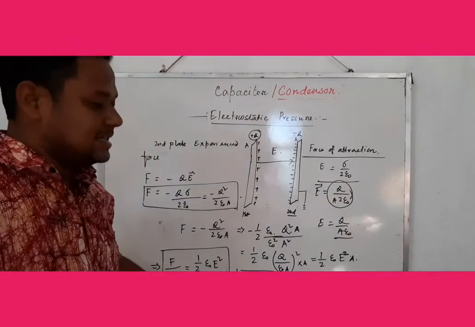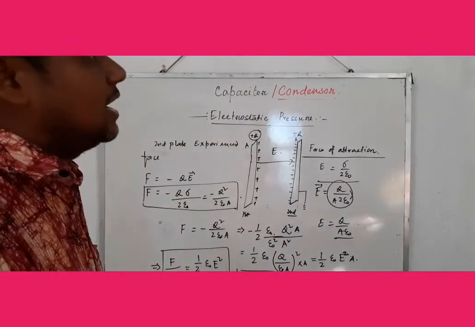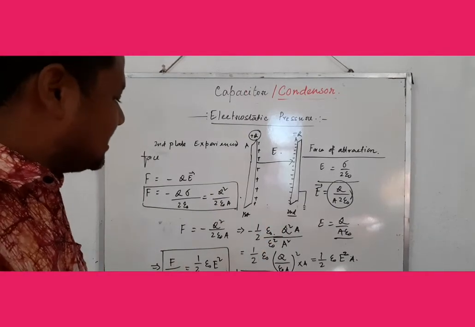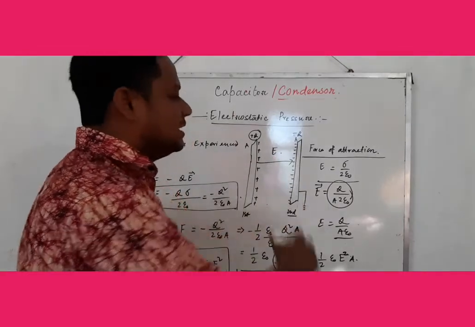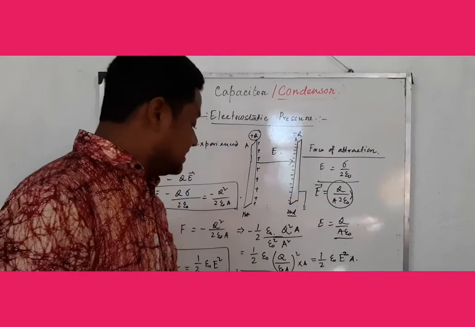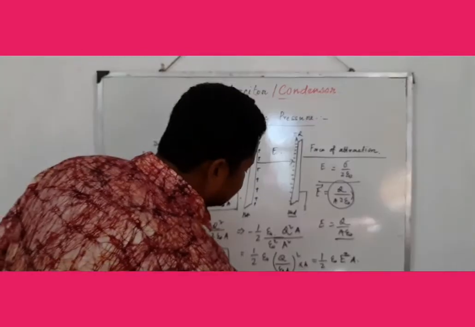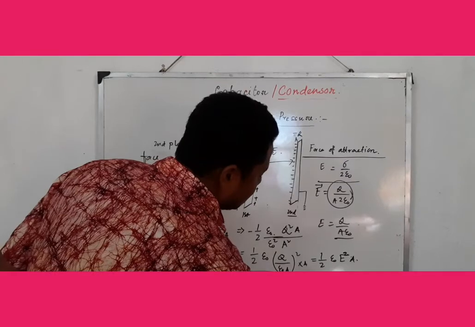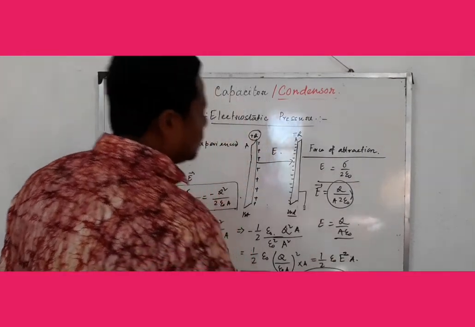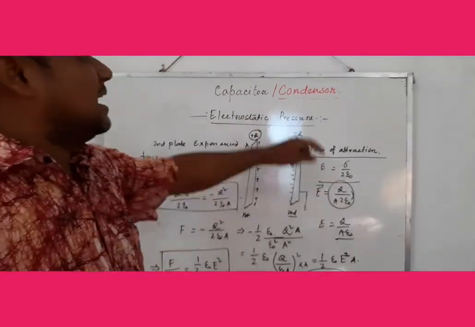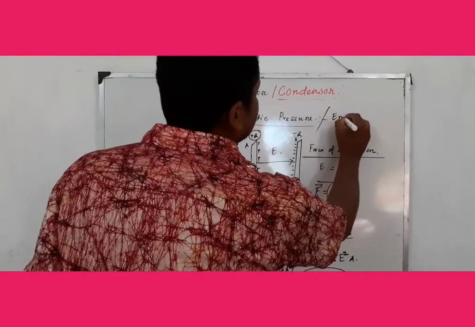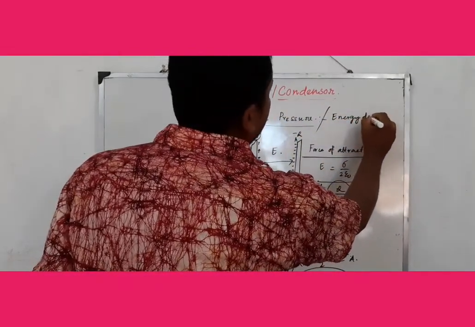Not only for a capacitor, the pressure for two conducting sheets adjacent to each other will be P equal to half epsilon 0 E square. It is the same as energy density. So the electrostatic pressure is nothing but the energy density of the capacitor.